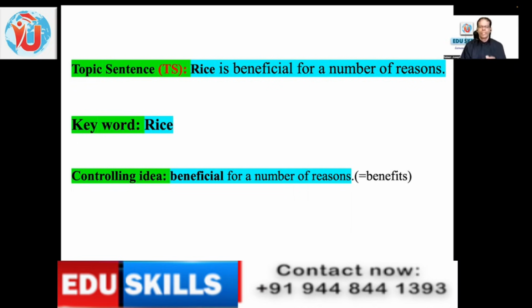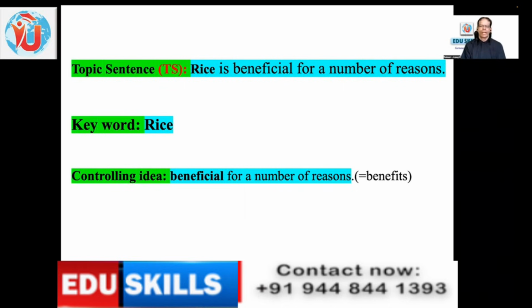The keyword here is rice, and that keyword, or its synonyms or reference, will be repeated a number of times in the paragraph, which means that is the main idea, or it speaks about rice. But rice, you can speak a lot of things about rice.